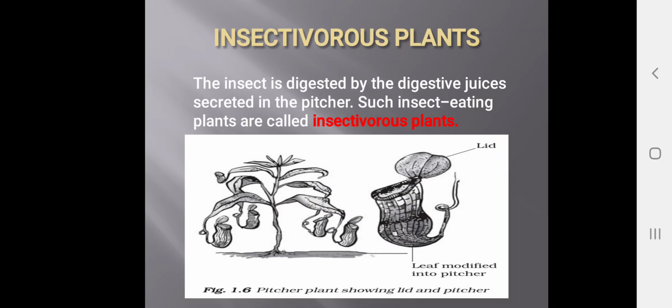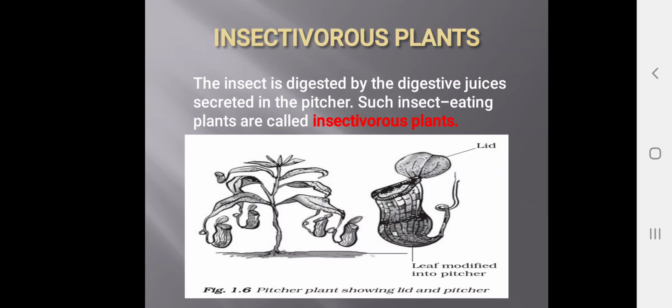You can see in the diagram, the leaf is modified into a pitcher, a bag-like structure. Inside that bag-like structure, a chemical substance that is toxic in nature is released.